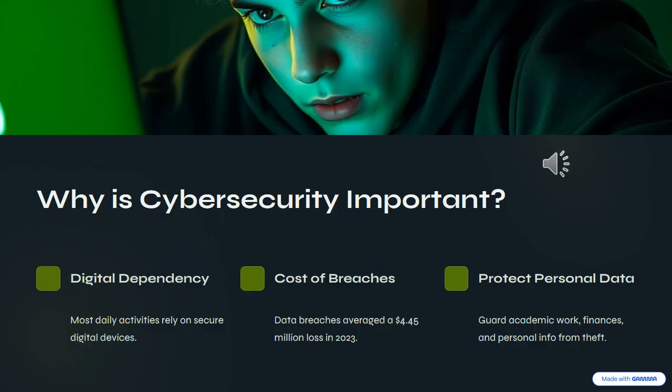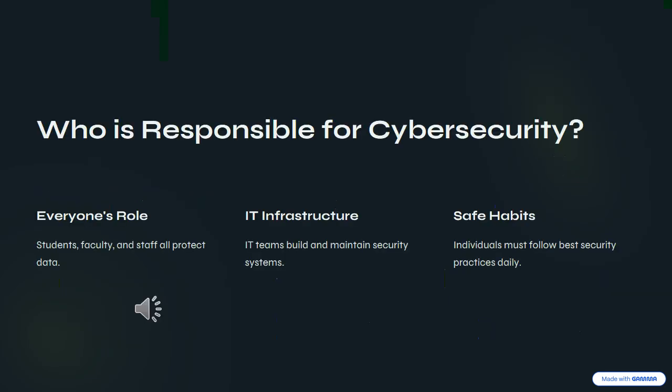Cybersecurity is crucial for safeguarding sensitive data, ensuring business continuity, maintaining customer trust, and contributing to a secure digital ecosystem. It protects against cyber attacks, data breaches, and other malicious activities that can compromise systems, steal information, and cause significant damage. Who is responsible for cybersecurity?